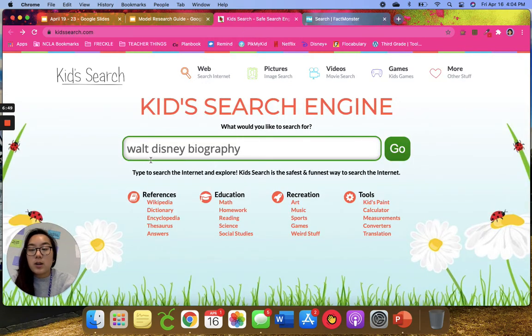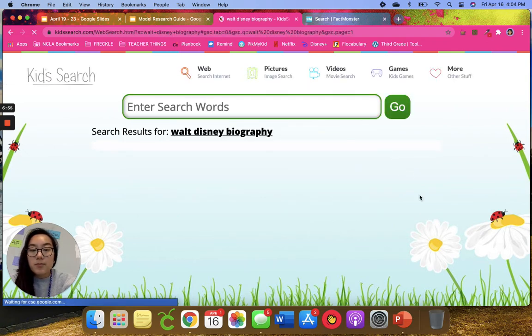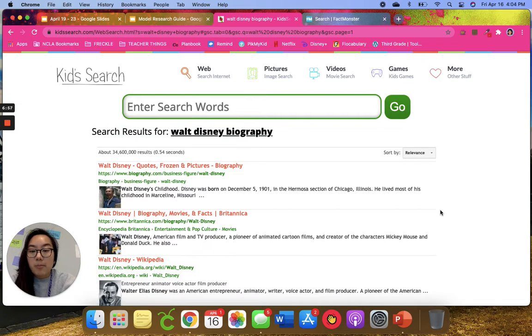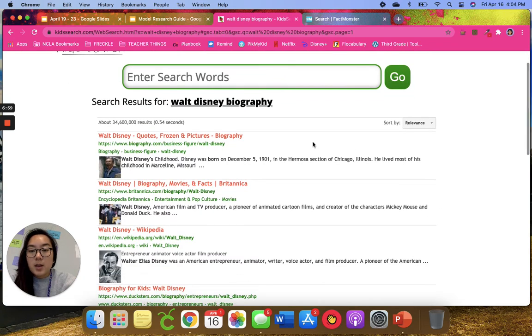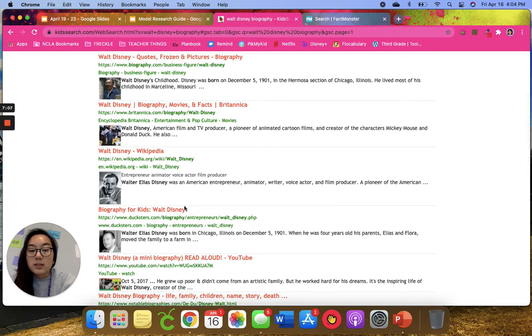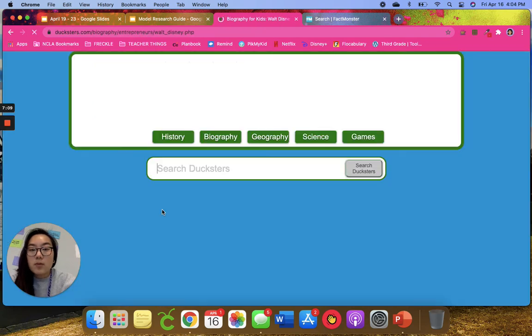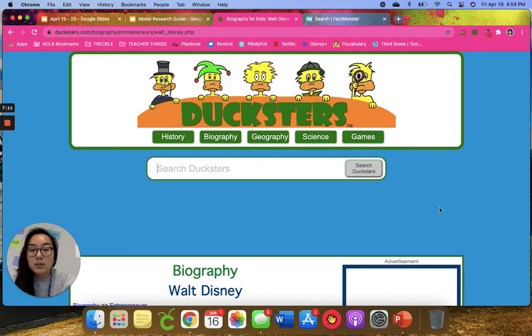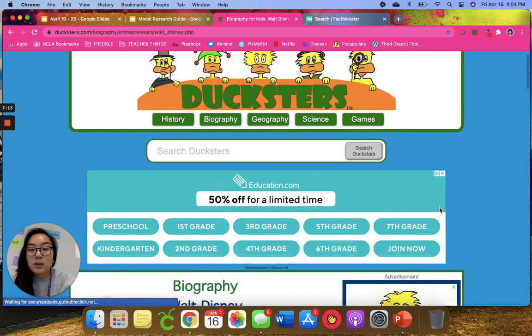And as you can see, I've already put Walt Disney biography in the search bar. I'm just going to hit go, and let's see what comes up. So we can see that a bunch of different biographies and things are coming up. So let's see what information this one can give us. So then this takes us to a website called Ducksters.